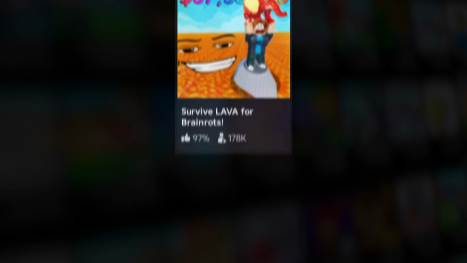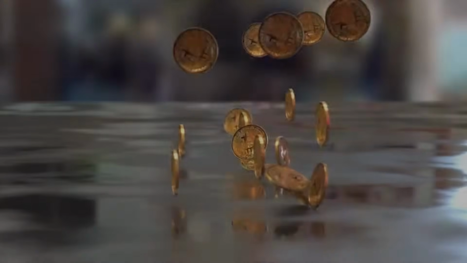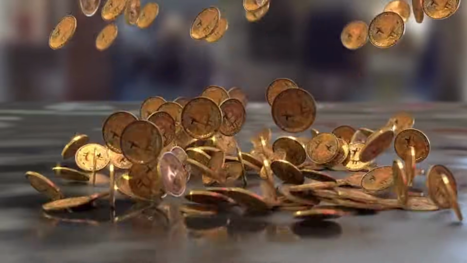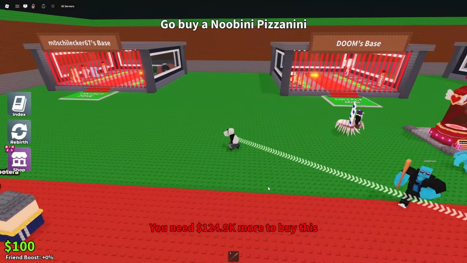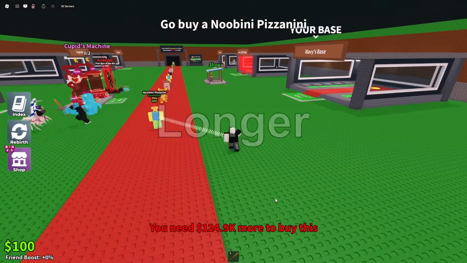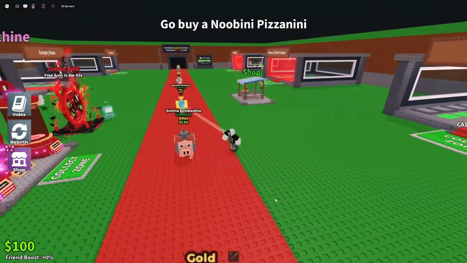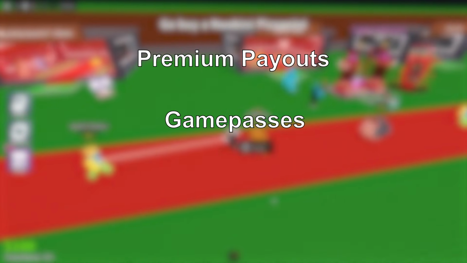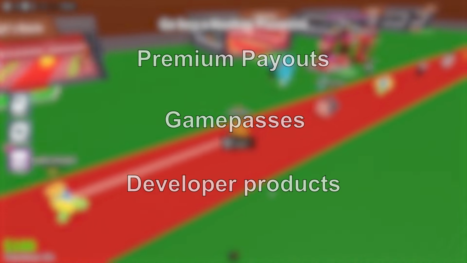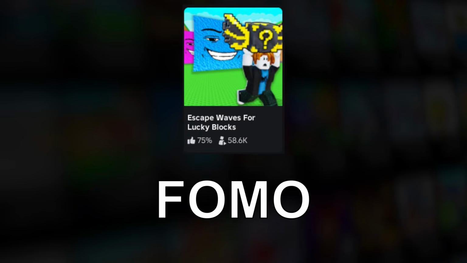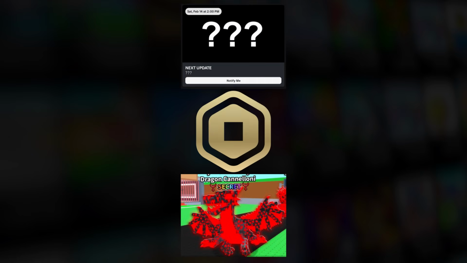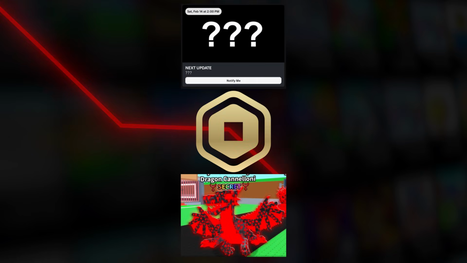Another major factor driving the spread of brainrot games is how profitable they are. Roblox's monetization systems reward engagement above all else. Games that keep players online longer and bring them back daily earn more through premium payouts, game passes, and developer products. Brainrot games excel at this because they rely heavily on the fear of missing out. Limited time brainrots, exclusive items, and progression systems that slow down unless players spend Robux.